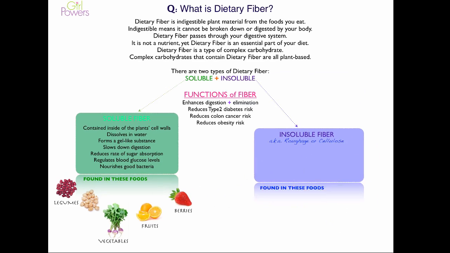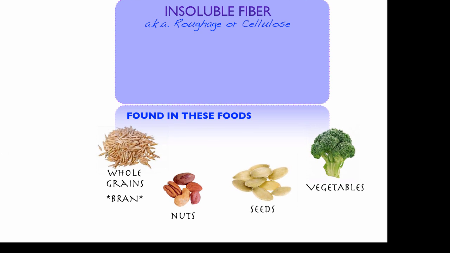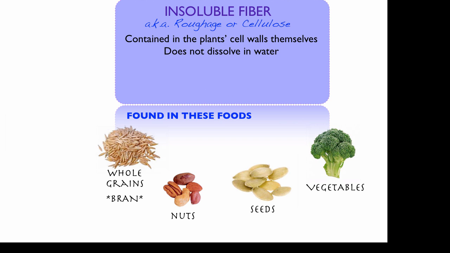Insoluble fiber, also known as roughage or cellulose, is found in these foods: whole grains or bran. The bran of the whole grain is actually where the fiber lives or resides in the grain. Nuts, seeds, and vegetables. Insoluble fiber is contained in the plant's cell walls themselves. It does not dissolve in water. It actually absorbs water and clears the digestive system.